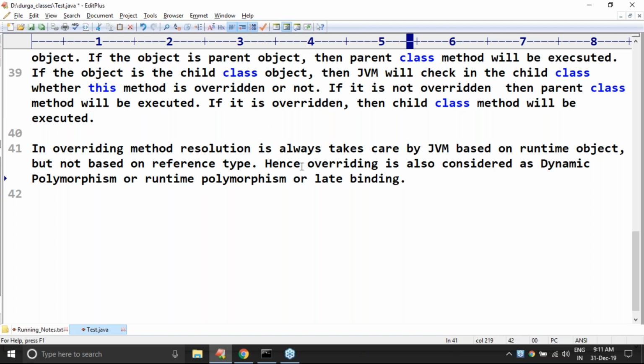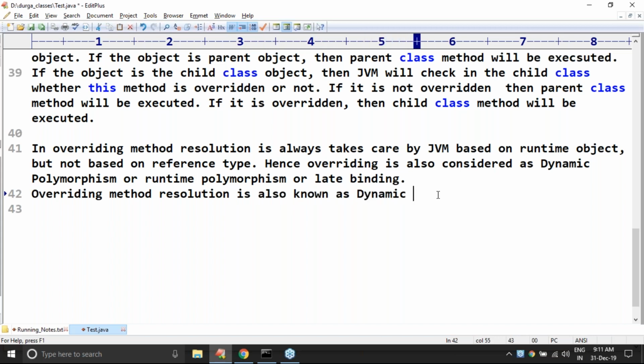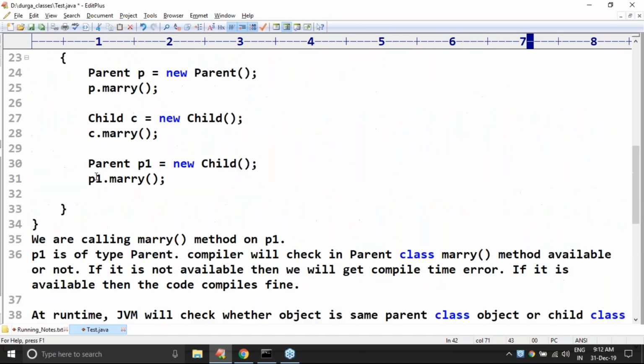Okay. Next, the overriding method resolution. Overriding method resolution is also known as dynamic method dispatch. Okay, it is a technical word. So very simple, sir.